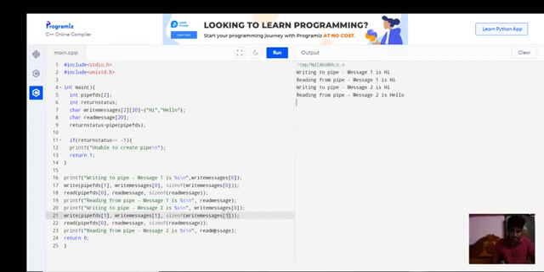Whatever we write into the pipe, we are reading.